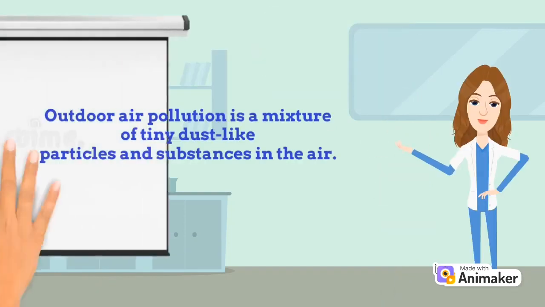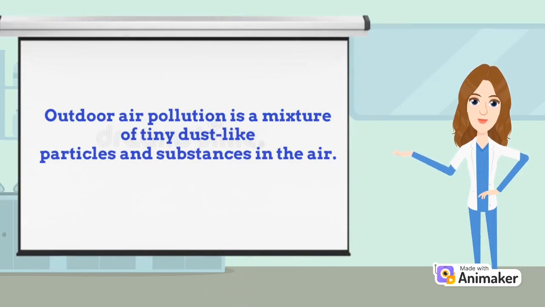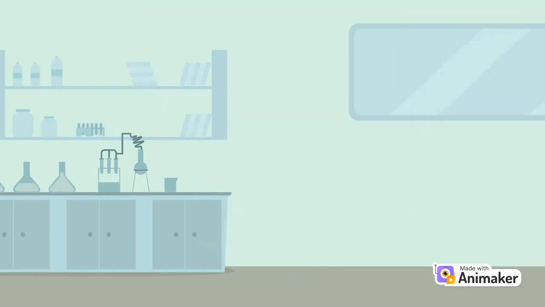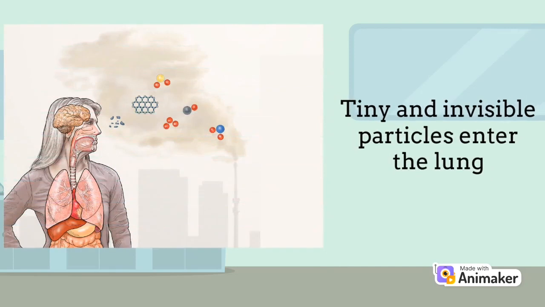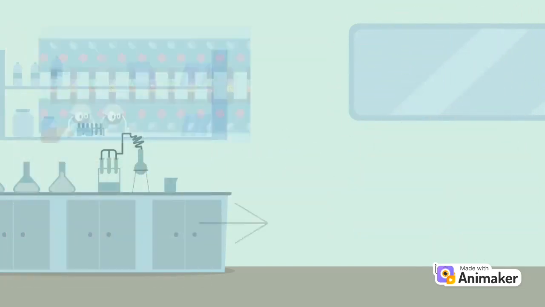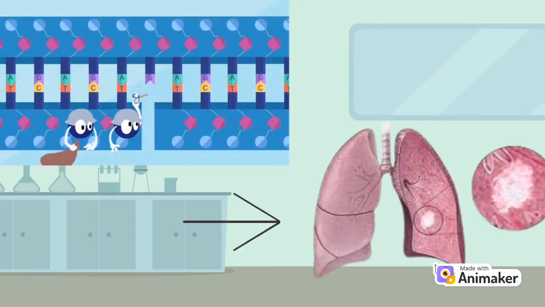How? Let me explain. Outdoor air pollution is a mixture of tiny dust-like particles and substances in the air. These pollutants are man-made, such as fumes that come from vehicles and factories, and also smoke resulting from open burning. There are a few different ways that particles in air pollution could damage the DNA in our healthy cells and cause lung cancer. For example, invisible and tiny particles that penetrate our lung then change the replication of the DNA from the original. These kinds of changes lead to DNA damage.